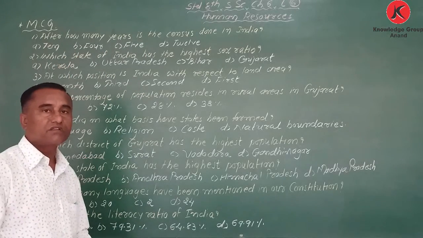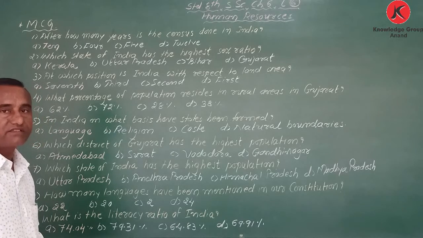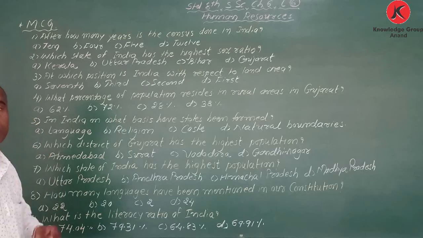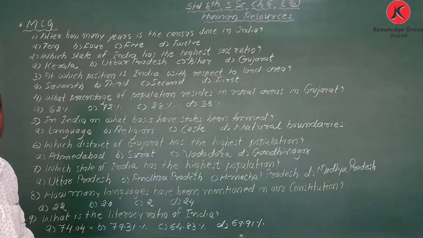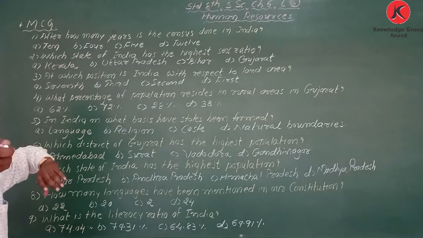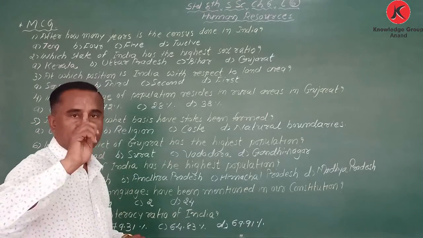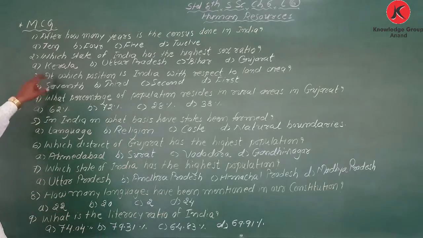So my dear student, the correct answer is 10 years. After every 10 years, we have a census in India. The last census was done in the year 2011. Next one.